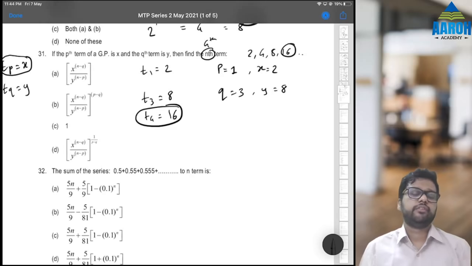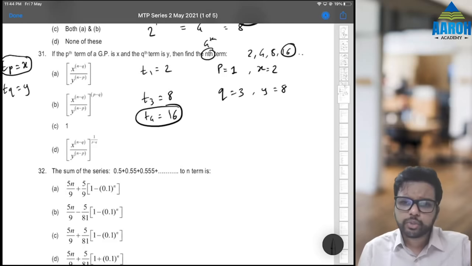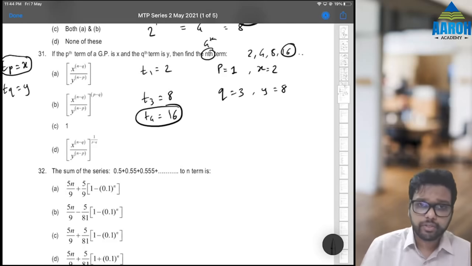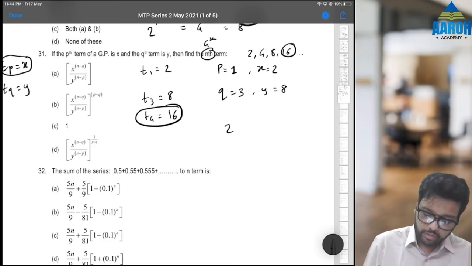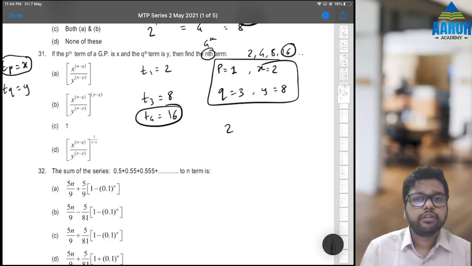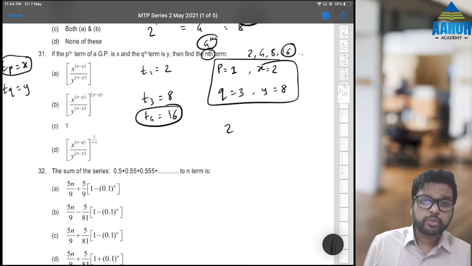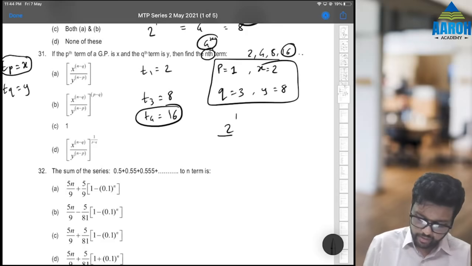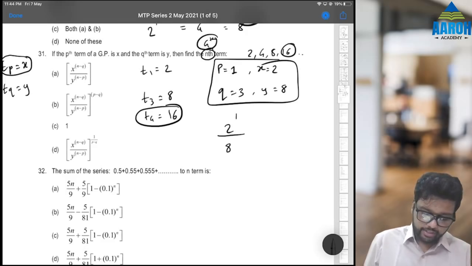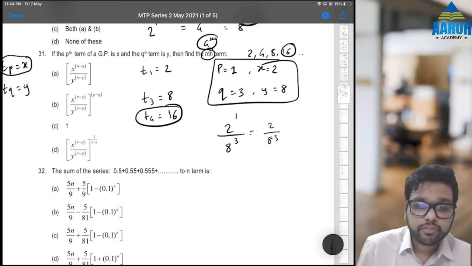Fine. So let's see which option gives us 16, the fourth term. First option is x raised to n minus q upon y raised to n minus p. X is 2. Now understand these carefully. X is 2 and n is 4. 2 raised to n minus q, 4 minus 3, 1. Upon y, 8 raised to n minus p, that is 3. So 2 by 8 cube, obviously that is not the answer, it will not be 16.